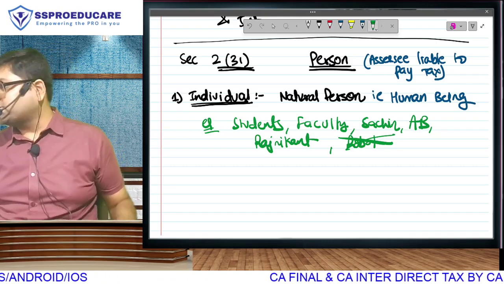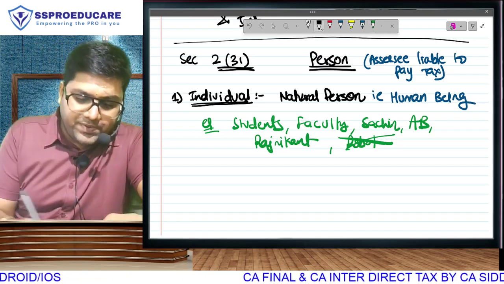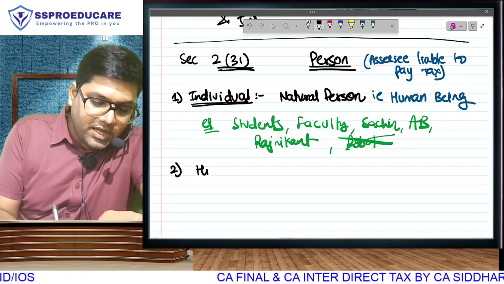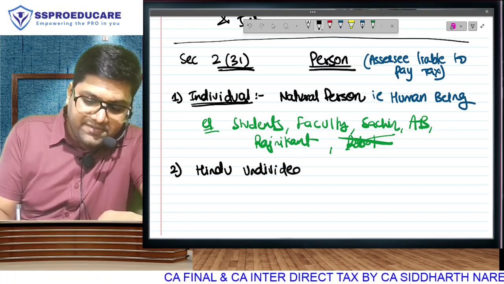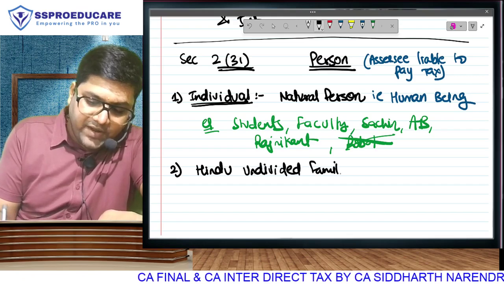Why is the definition of person so big? Who else is liable to pay tax? Second, HUF, that is a Hindu undivided family.